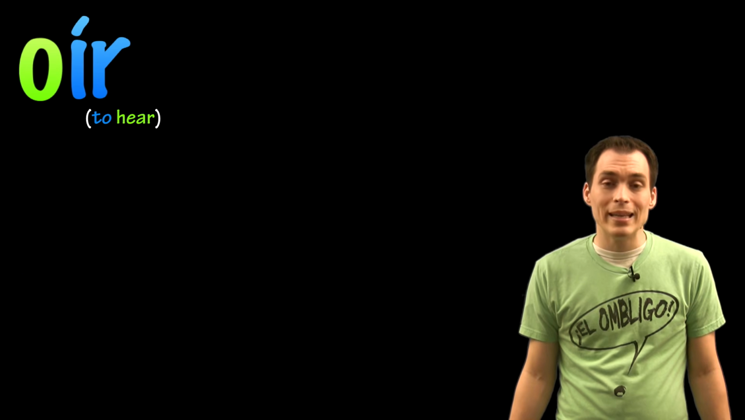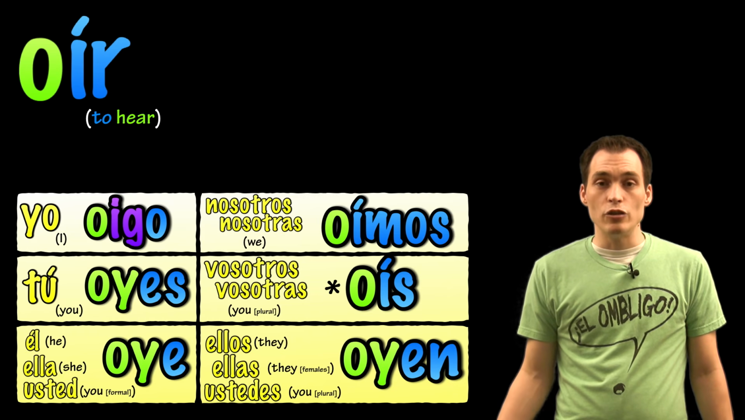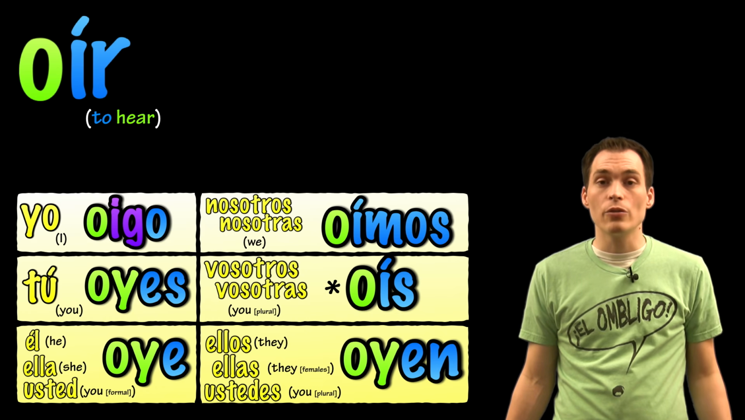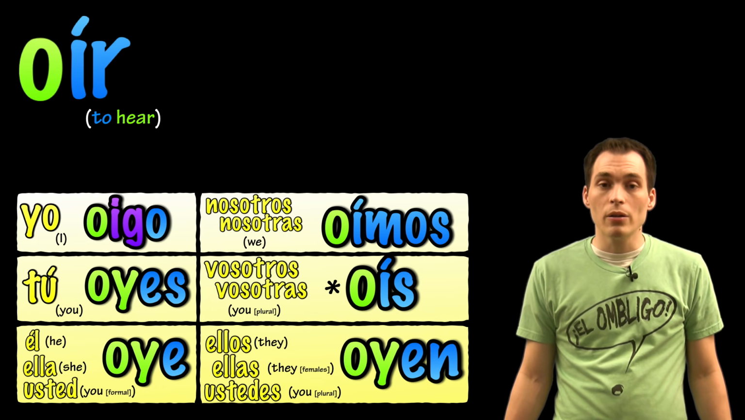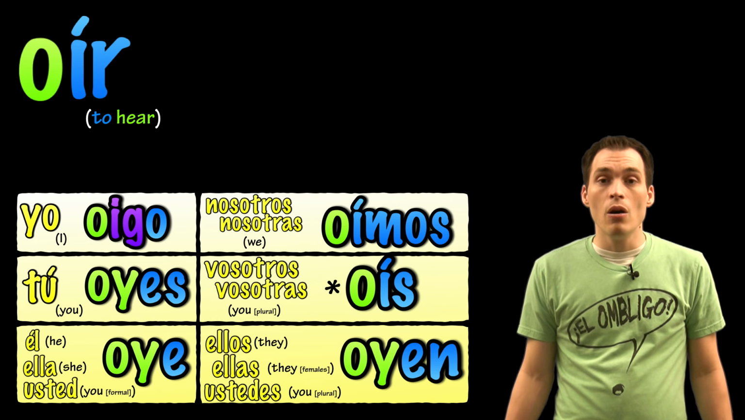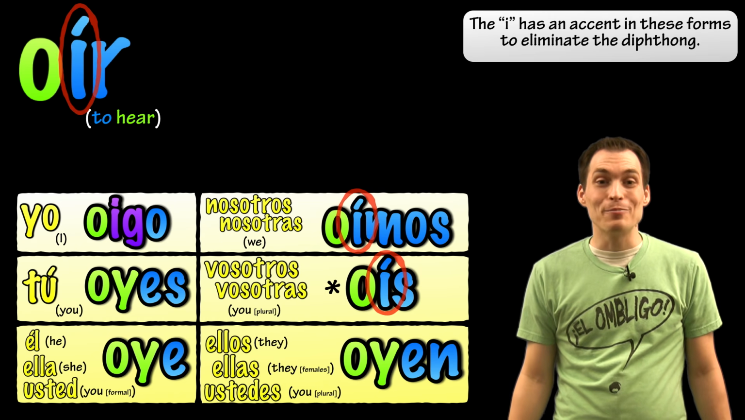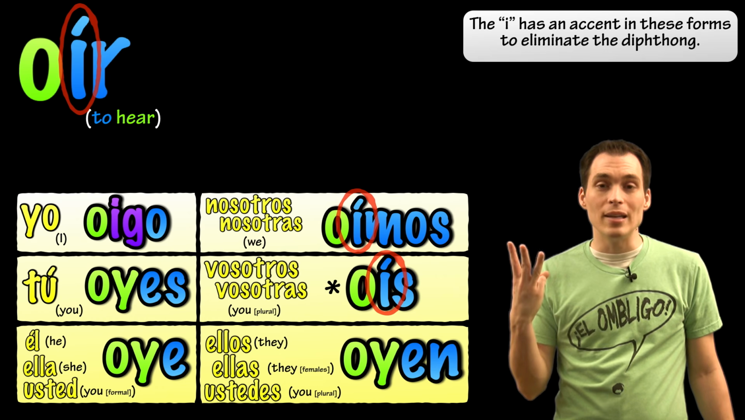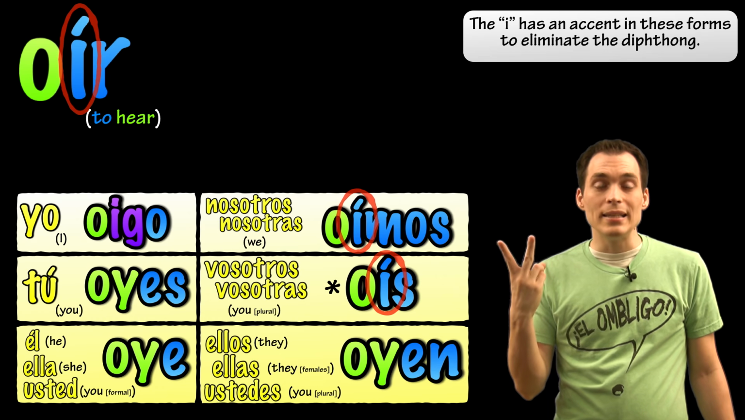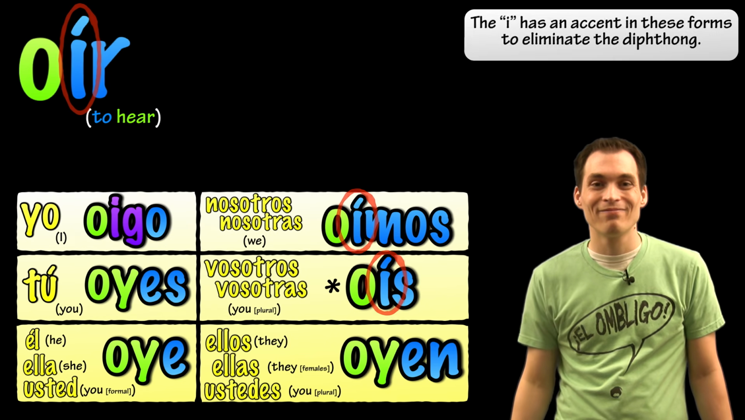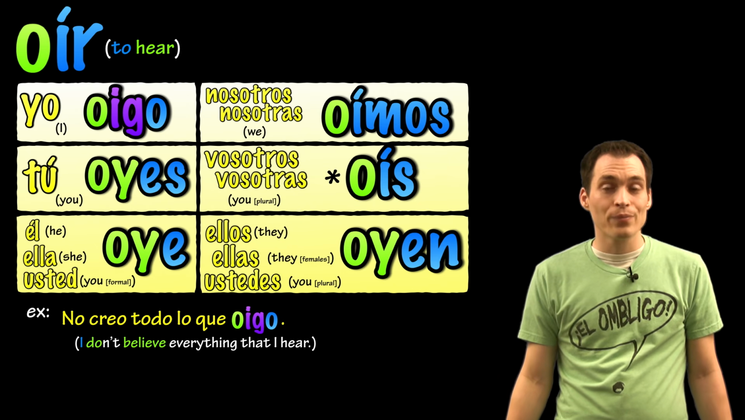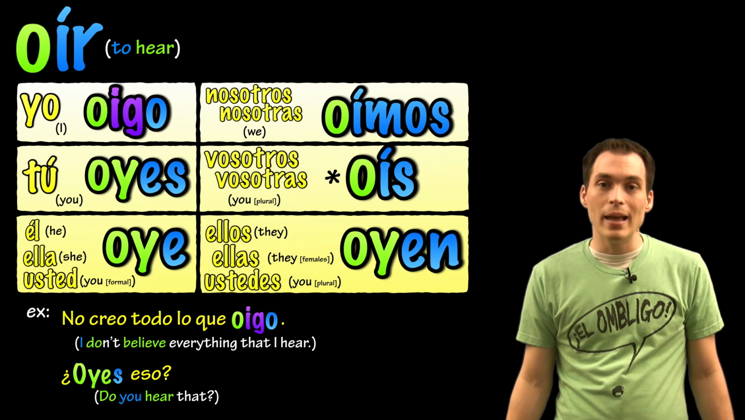Another verb in the Goyo family is oír, to hear. We'll see that G in the yo form. Oigo is I hear. Oyes would be you hear. Oye would be he or she hears or you hear, formal. Oímos would be we hear. Oís in Spain would be you all hear. Oyen would be they hear or you all hear. You'll notice in these forms the I has an accent mark to break the diphthong, meaning that it makes that I a syllable by itself, so it's oímos instead of oimos, and oís instead of ois. Some examples. No creo todo lo que oigo. I don't believe everything that I hear. ¿Oyes eso? Do you hear that?